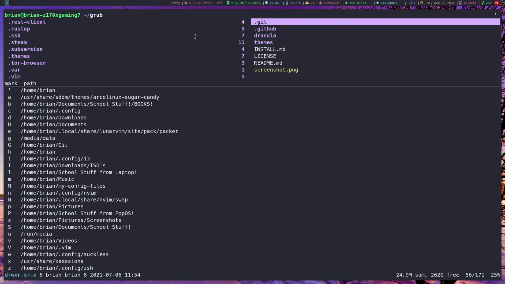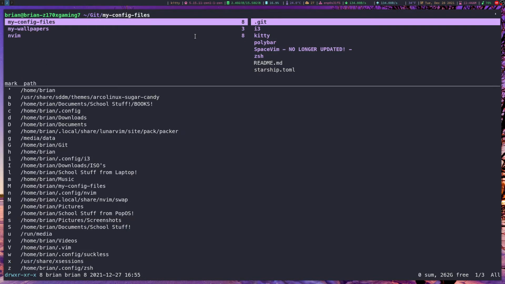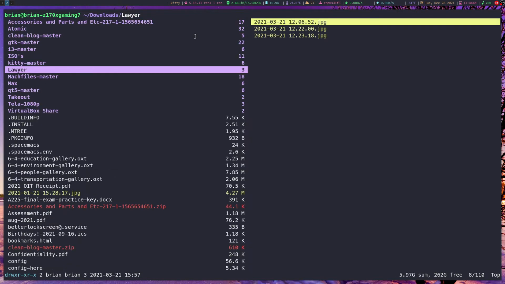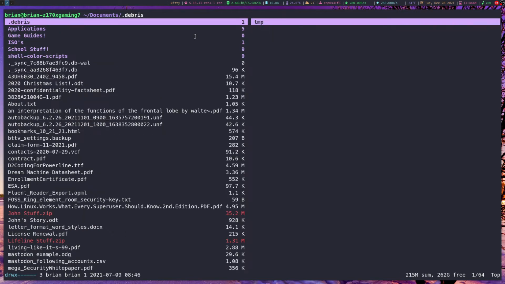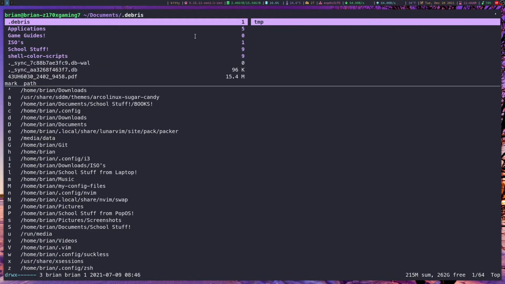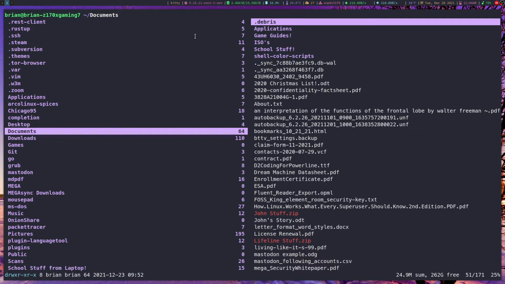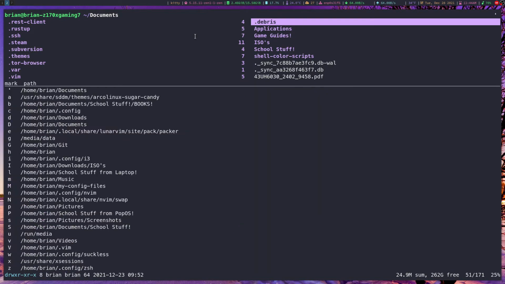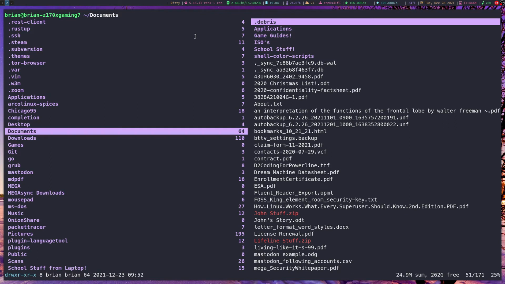I think it would be the single quotation, and then you see the list of all the bookmarks you have. So for example, capital G goes to my Git directory, lowercase d goes to downloads, capital D goes to documents, H goes back home, and so on and so forth. You can set those however you see fit.